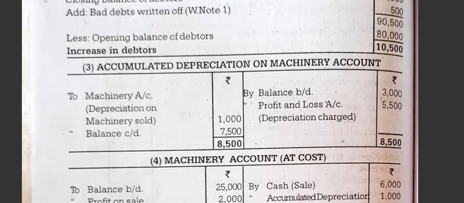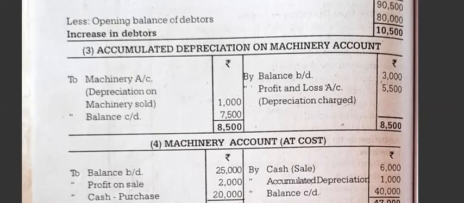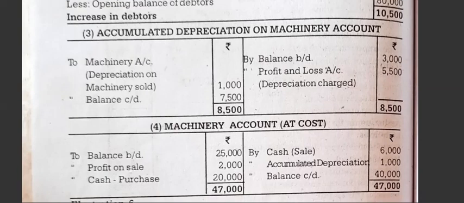Now we will open machinery account. See, machinery account we have to open. Why? Because it was sold, right? So to balance carried on, balance brought down. There was a sale 6,000. There is a profit of 2,000. How is the profit? 5,000 minus 1,000 depreciation. It is sold for 4,000. So 4,000 minus 6,000, you will get 2,000 profit.